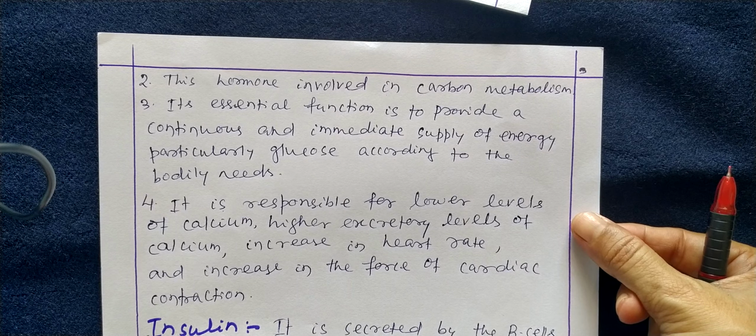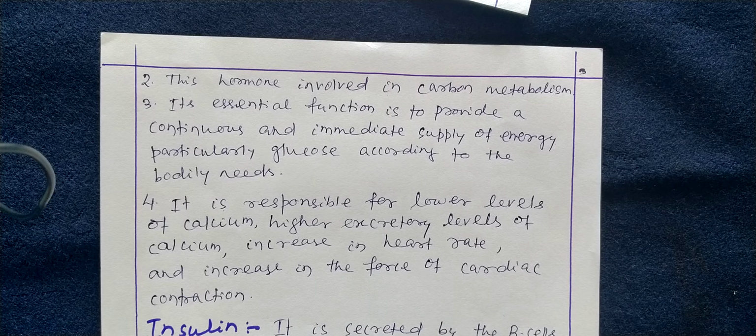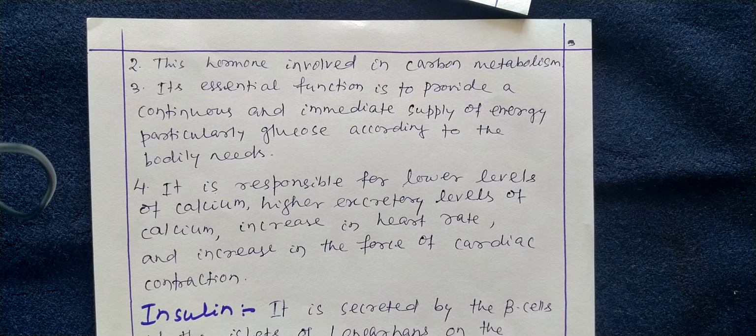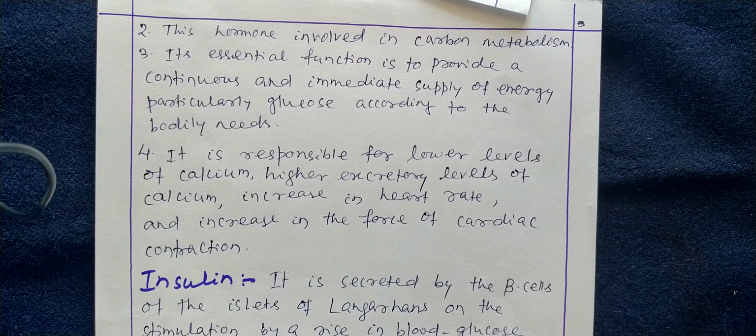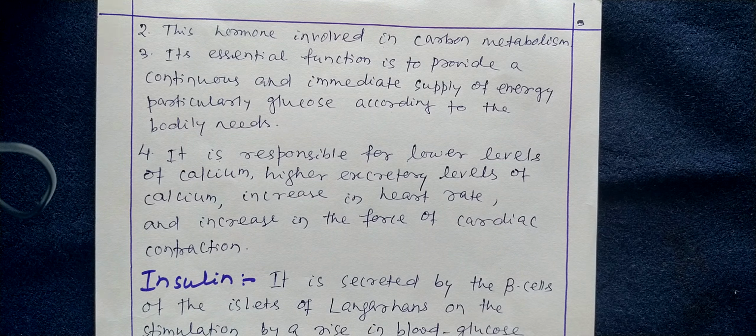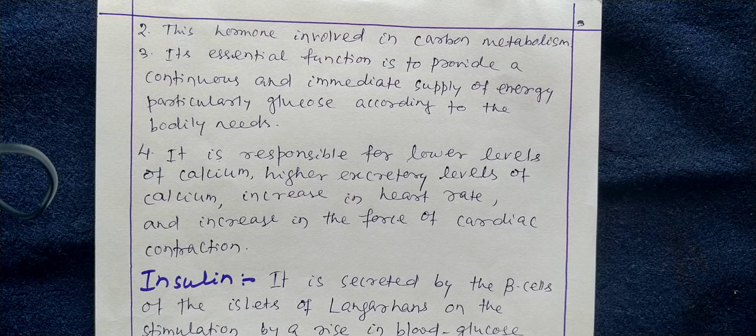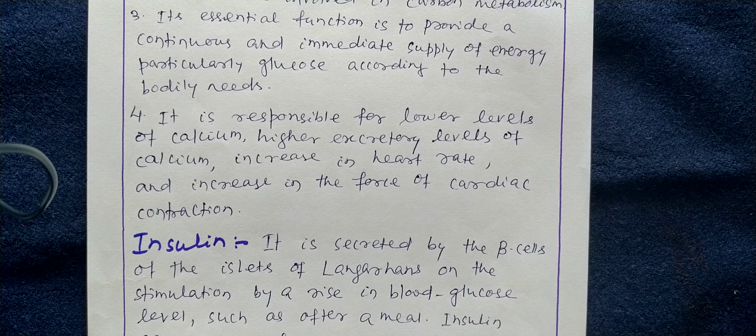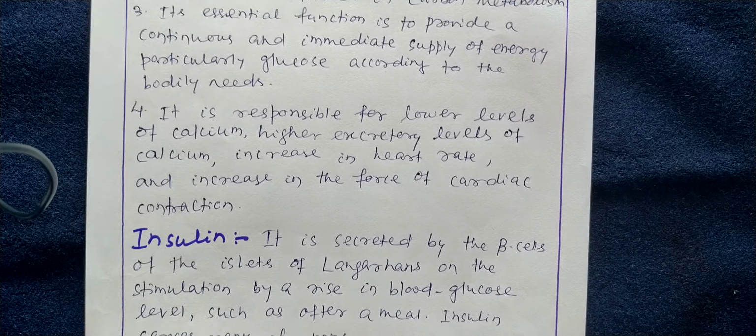Its essential function is to provide a continuous and immediate supply of energy, particularly glucose, according to the bodily needs. It is responsible for lower level of calcium, higher excretory levels of calcium, increase in heart rate and increase in the force of cardiac contraction.